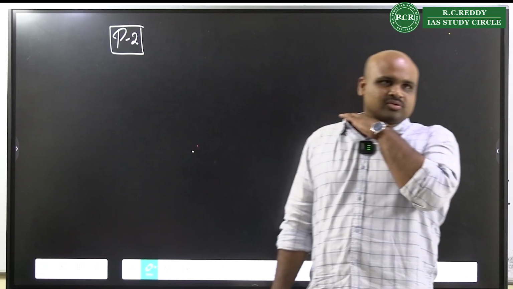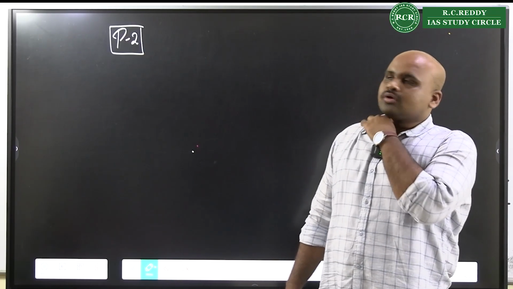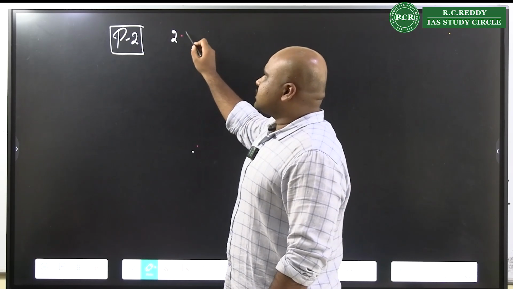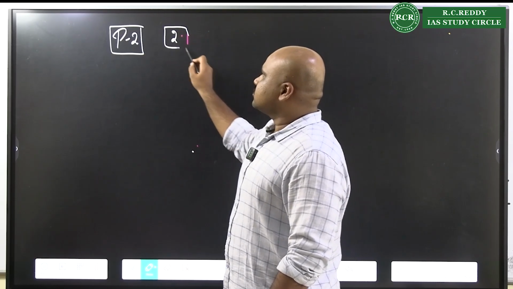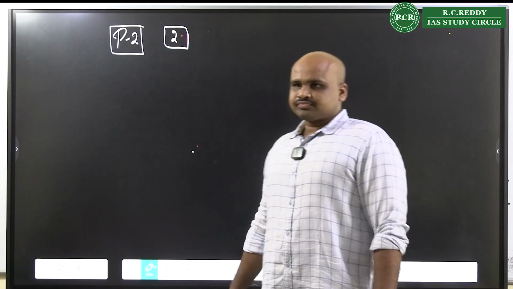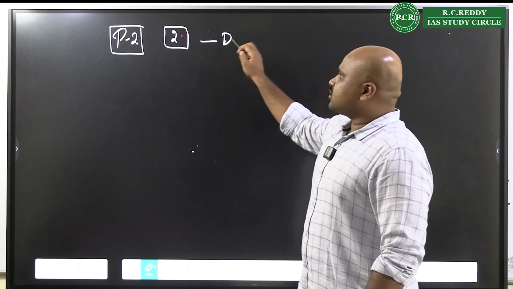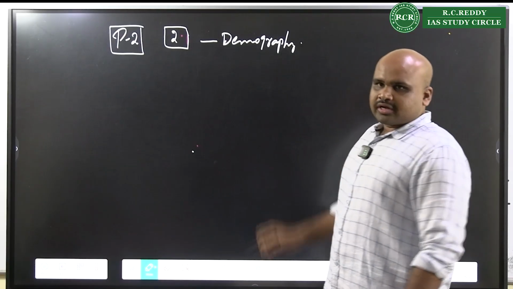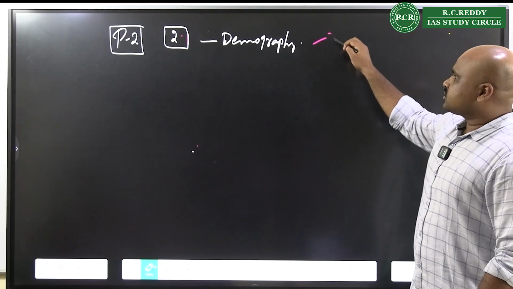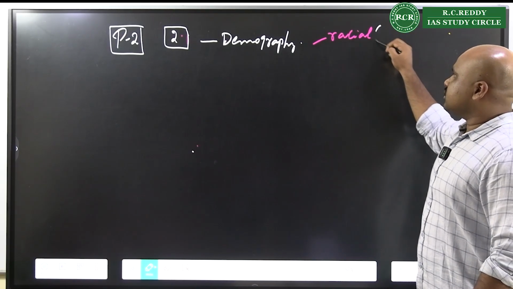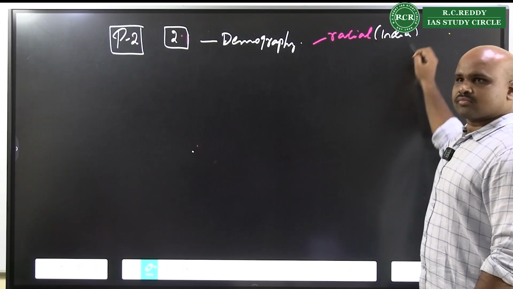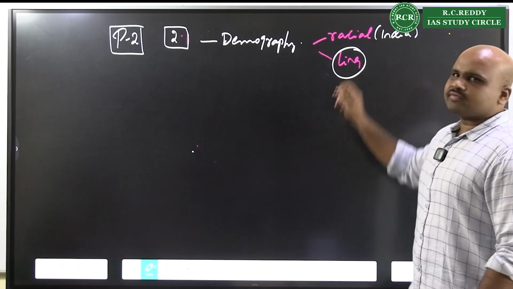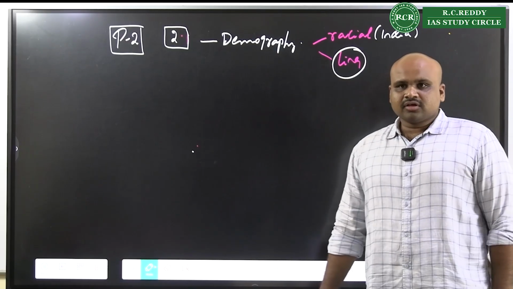Now, when you look at paper 2, one section which we always have a question on is the second chapter, that is, in the context of demography. Either it is the racial classification in India, or definitely a question on linguistic diversity any given day.